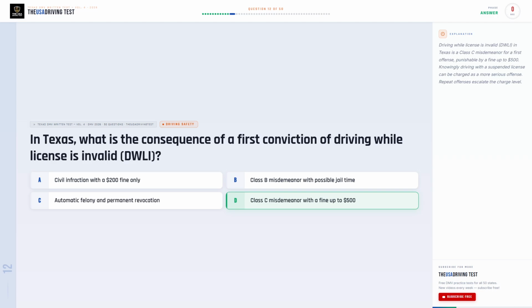The correct answer is D, Class C misdemeanor with a fine up to $500. Driving while license is invalid, DWLI, in Texas is a Class C misdemeanor for a first offense, punishable by a fine up to $500. Knowingly driving with a suspended license can be charged as a more serious offense. Repeat offenses escalate the charge level.